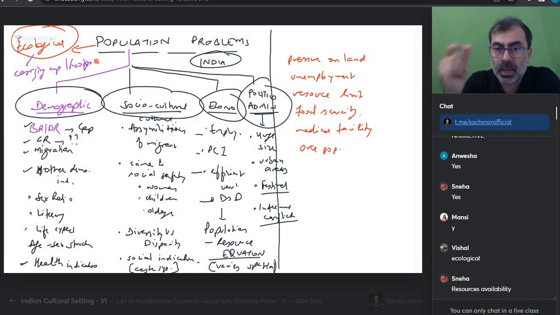These people writing mains, they can immediately do this. They have already read their newspapers, the Hindu, the Indian Express. They are ready with Economic Survey findings and everything. The moment the thought comes, they have data also. The moment the thought comes, they have a map also. That's what is called exam readiness.